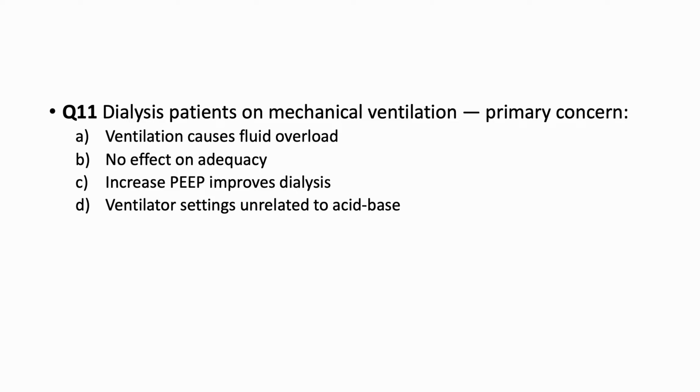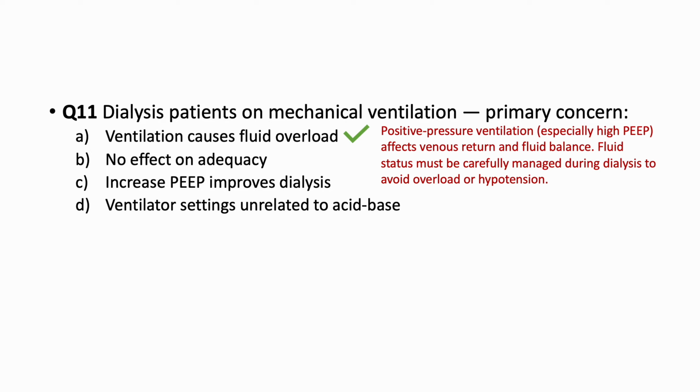concern? So, option A says ventilation cause fluid overload, option B says no effect on adequacy, option C says increase PEP improves dialysis. Option D says ventilator settings are unrelated to acid base. So, what will be the answer? So, the answer according to RRB here is given as ventilation causes fluid overload.